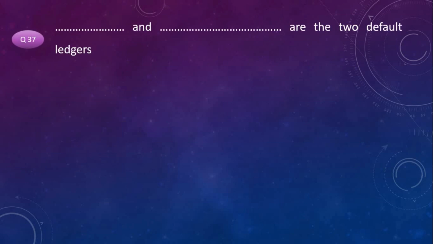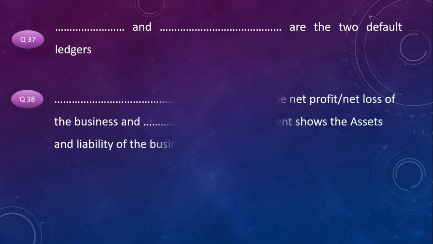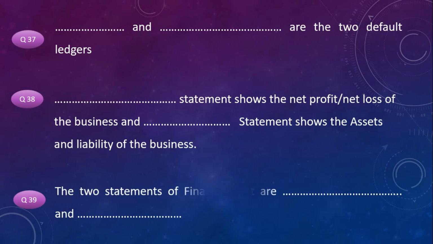Dash and dash are the two default ledgers. Dash statement shows the net profit or net loss of the business and dash statement shows the asset and liability of the business. Next one. The two statements of final account are dash and dash. Now it's time for revealing the answers.